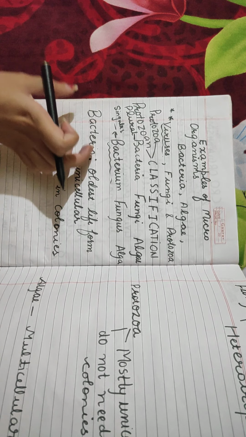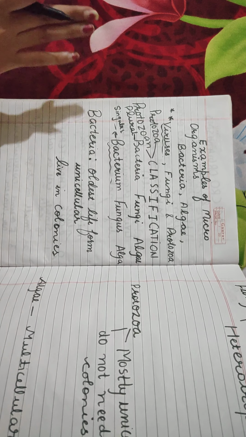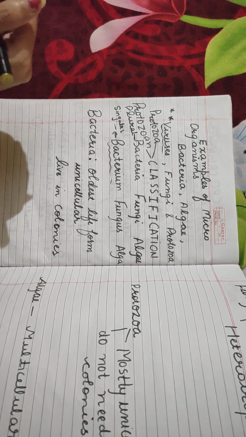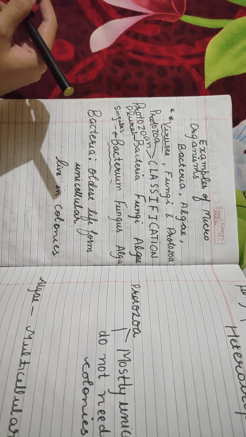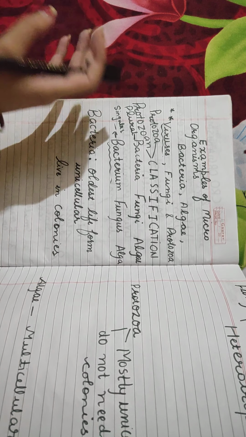Let's talk first about bacteria. Basically, when life originated, everybody knew that yes, life originated, but nobody can say for sure what kind of life form came into being first, right? Which kind of life form came into being earliest, whether it was an animal life form or a plant life form, nobody knows that.